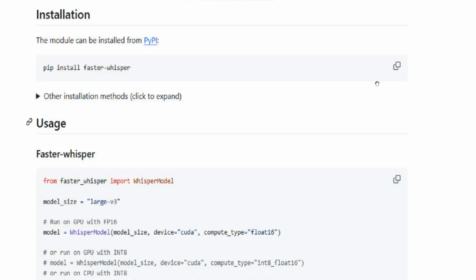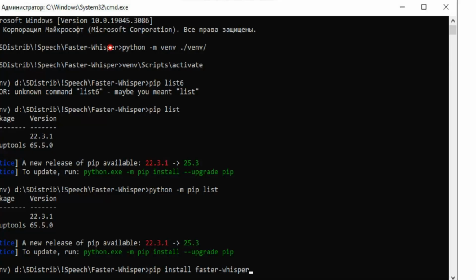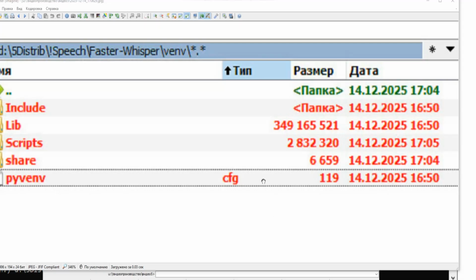In fact, it turned out to be just creating a new folder with a special command, and Python copies the necessary files for its work to it from the main storage location of its files. This is the python -m venv command and then the path where I want the folder with my new virtual environment to be placed. Python has copied some files to this folder from the main storage location.